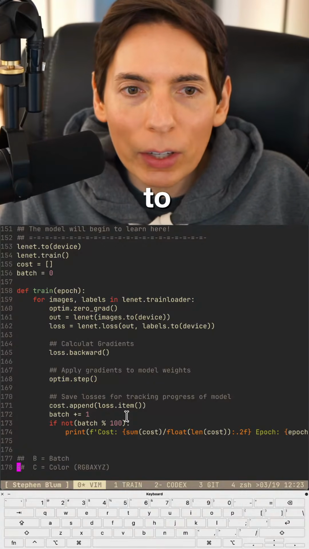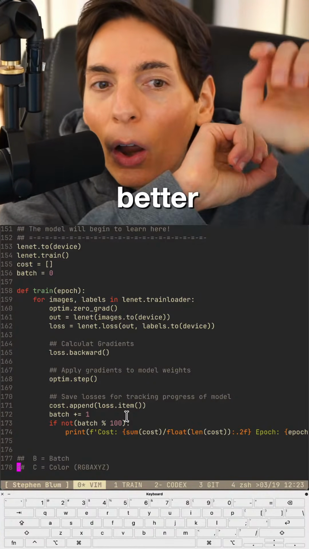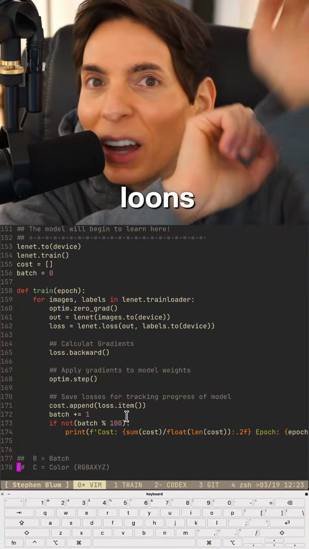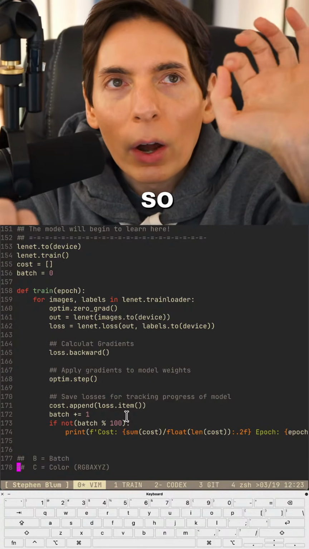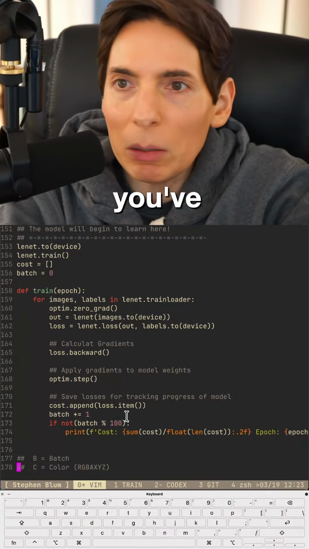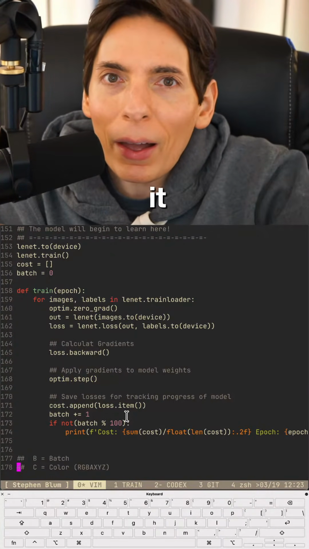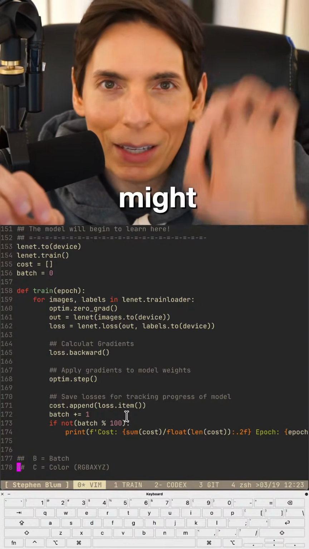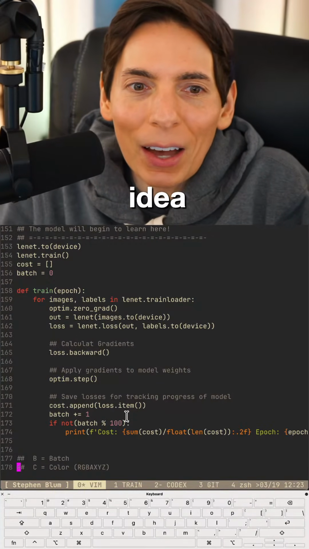Sometimes when you try to understand something complex, I try to relate it to code, and then you understand it better. Loons, I don't think I've ever done that before. You might be onto something there. That's a good idea. Say there's some advanced complex concept you've been presented with. You've never seen it before. Uh-oh, danger zone. How do you take time to understand it? Well, if you type it out in your head as code, you might be able to understand it more deeply. That's a good idea. I never thought of that.